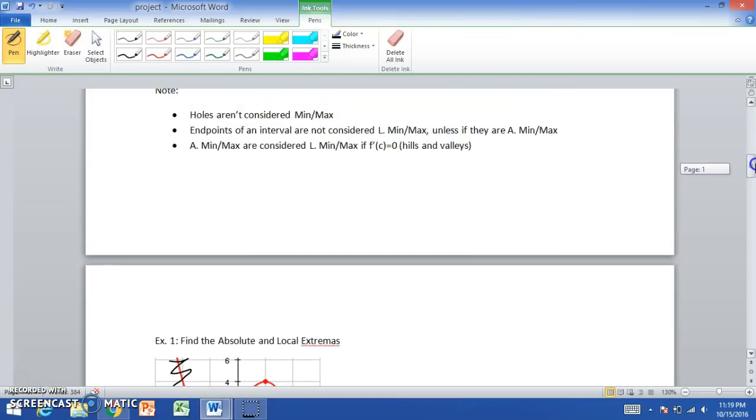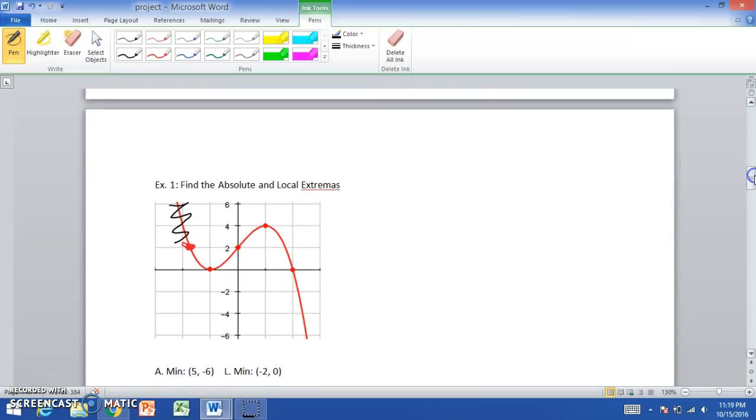The last point I said was absolute minimums and maximums are considered local minimums or maximums if the derivative of f of c equals 0 or makes a hill or valley. So let's say the graph extended its interval.